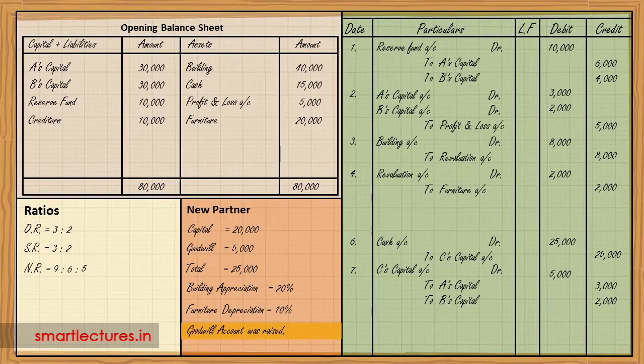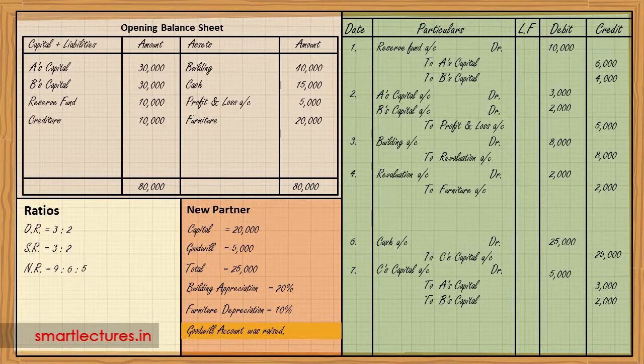Goodwill account was raised. What is the meaning of raise? It means the partners decided to keep goodwill account in the books. They want to make it appear in the books. Goodwill is an asset. Of course, it is intangible asset. But you know, all assets are shown in the balance sheet. And previously, there was no goodwill account in the balance sheet on asset side. But we want to create it.